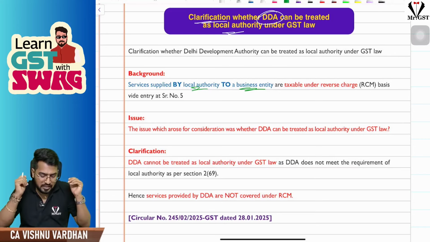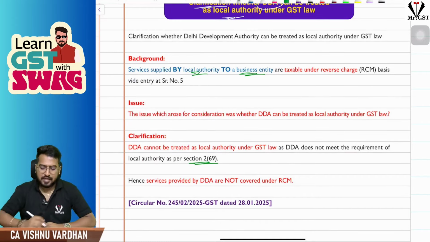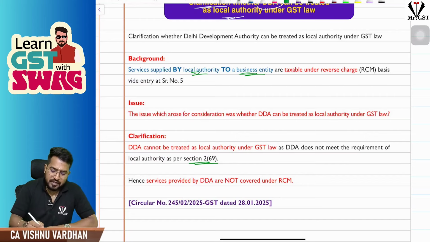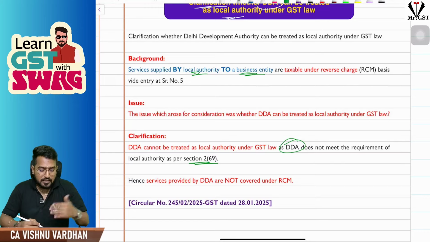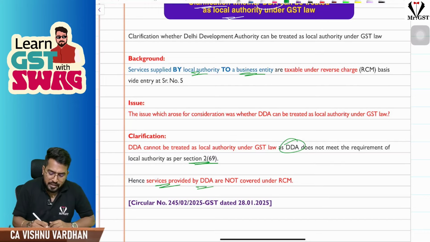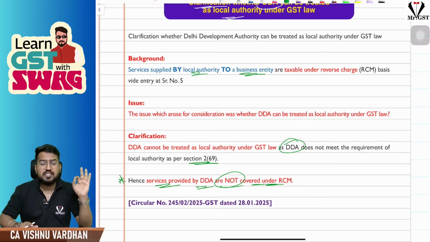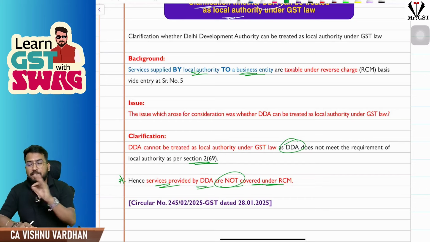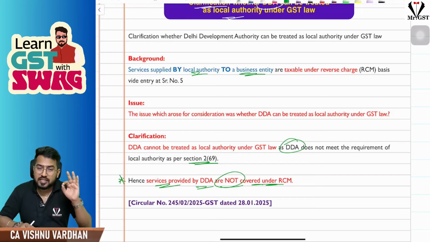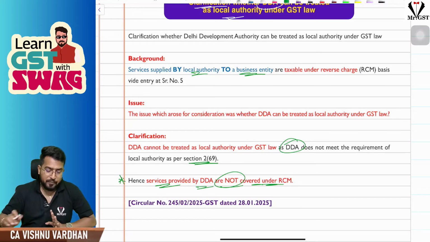Then the department has clarified that the local authority definition as per section 269 is not met. So Delhi Development Authority, DDA, cannot be called a local authority. Hence, the services provided by DDA are not covered under RCM. That's all; only lengthy points, but the concept is very simple. Delhi Development Authority is not a local authority. Services provided by them to business entities are not subjected to RCM. That means it is FCM only. Okay, this is the clarification.